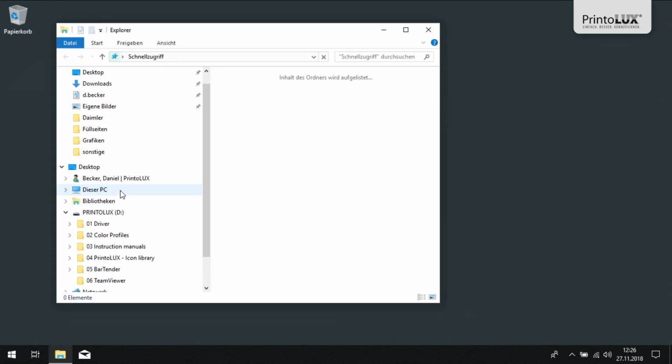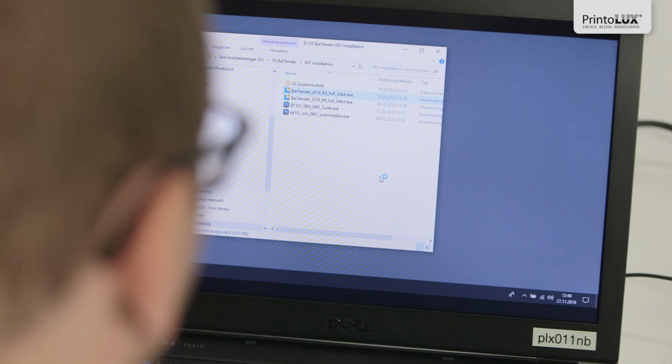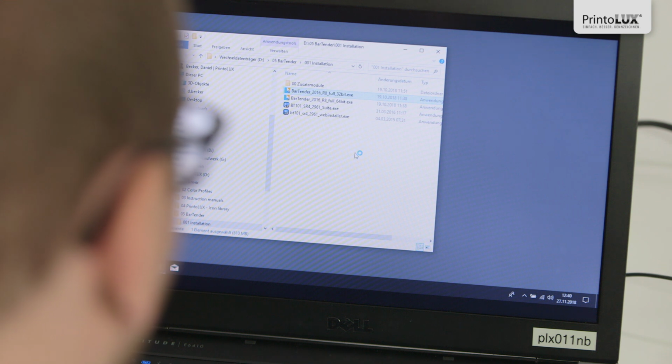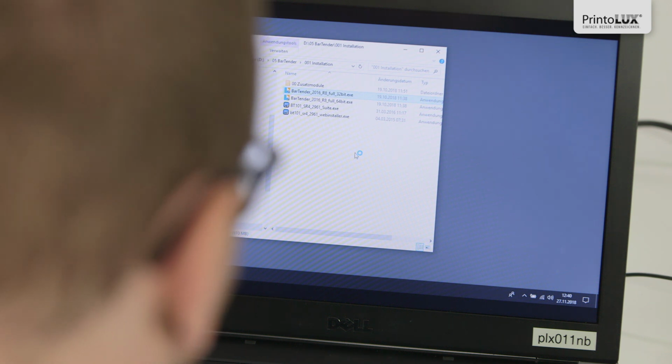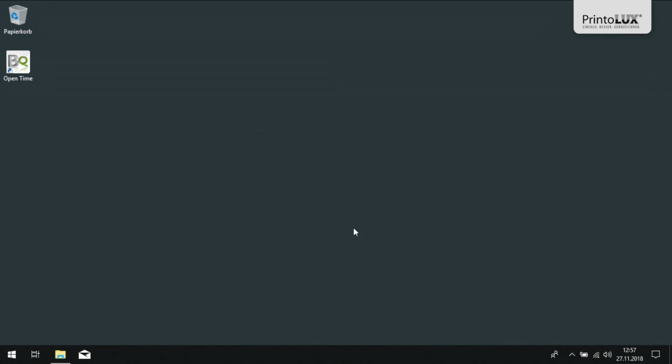I will find this on the installation CD. I then run the exe file and follow the installation procedure. Select the desired language and click on OK. Follow the installation procedure.